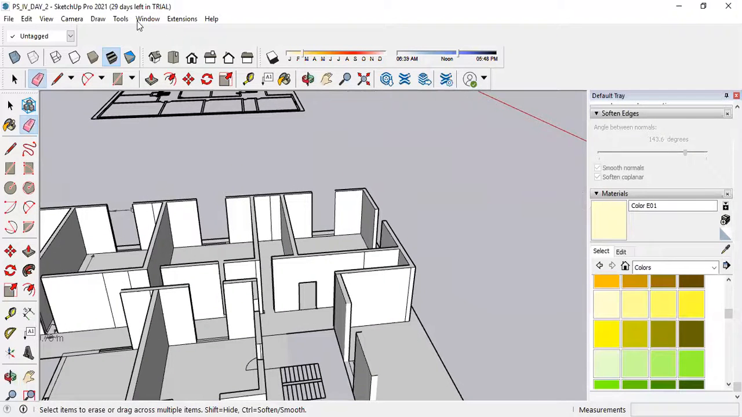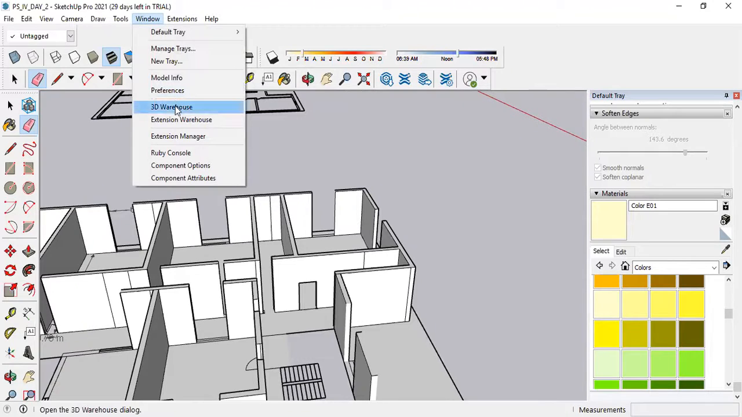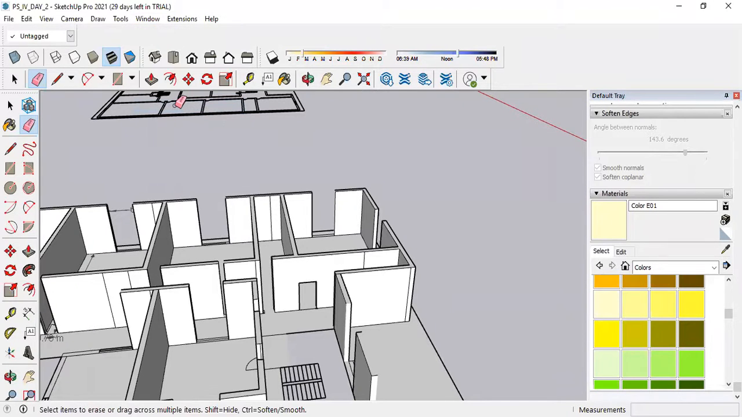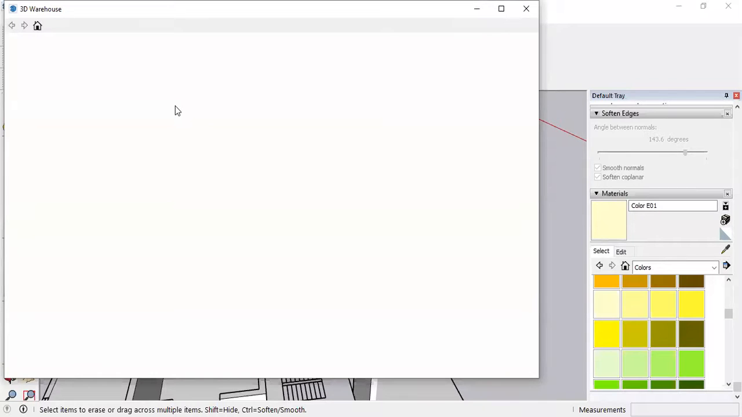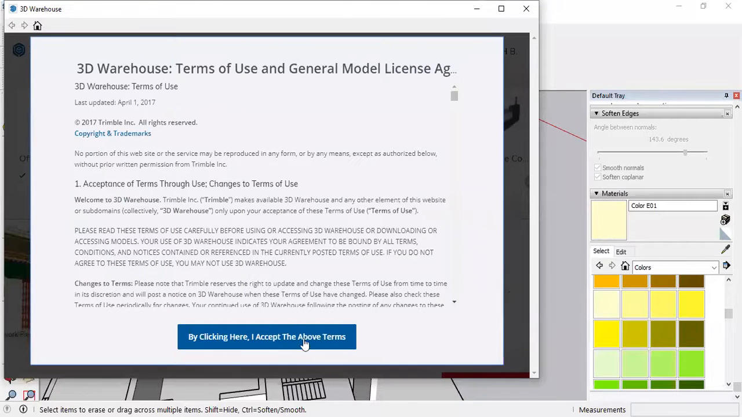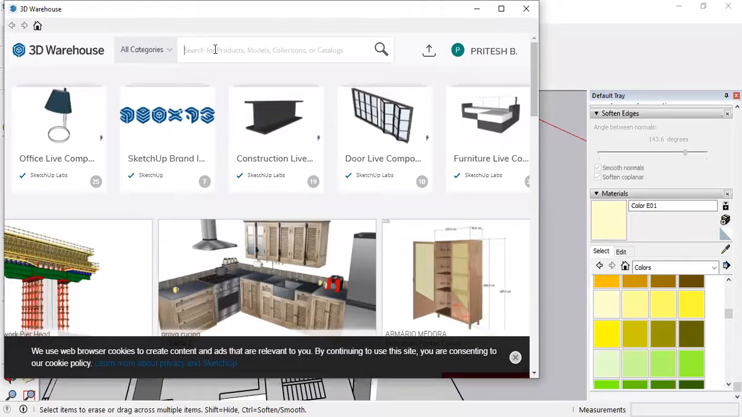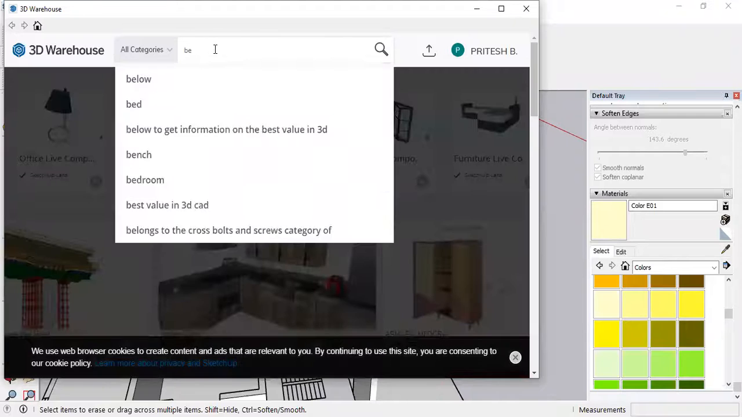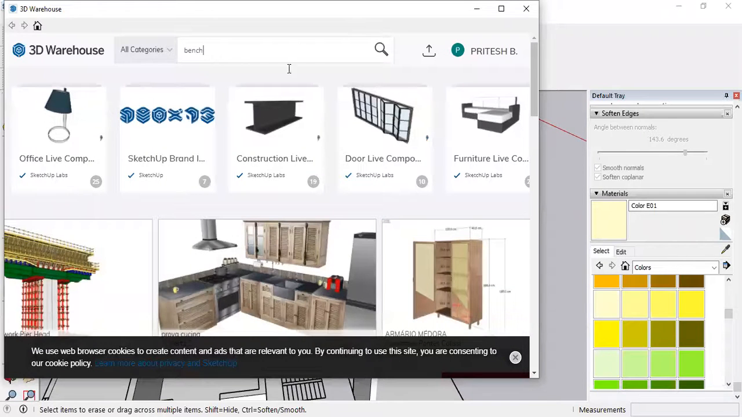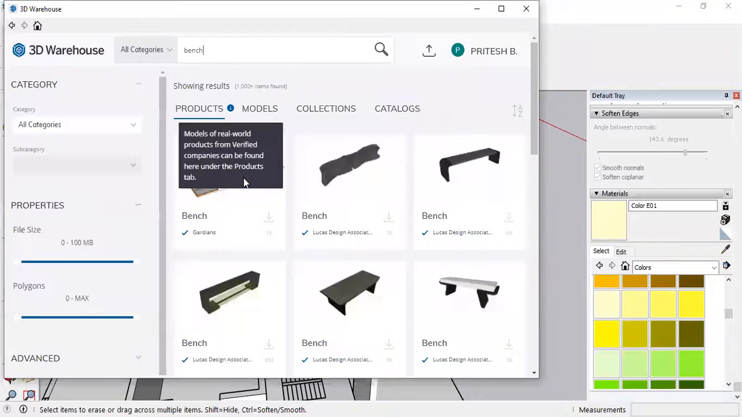For example, suppose you go to the windows menu, there is an option called 3D Warehouse. Just go to that option, but it requires a strong internet connection. When you go to 3D Warehouse, it will open an online market for you. Accept the terms and conditions. Now suppose this is a public building, so I will be requiring benches. Search for bench or benches. Let's see what happens. It will fetch the data.